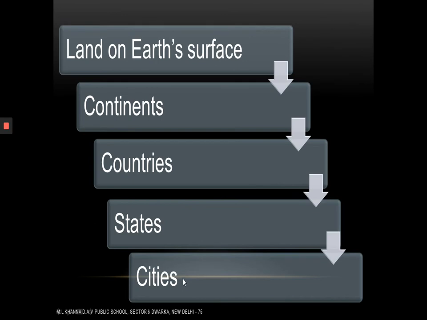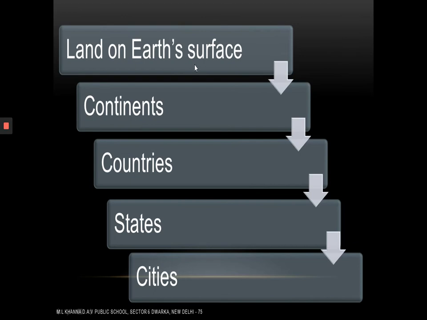So let us take an example. Let's say Mumbai. Mumbai is a city. City of which state? Of Maharashtra. Maharashtra is where? It is in the country India. And where is India? India is in the continent of Asia. And where is Asia? It is on the land on the Earth's surface.